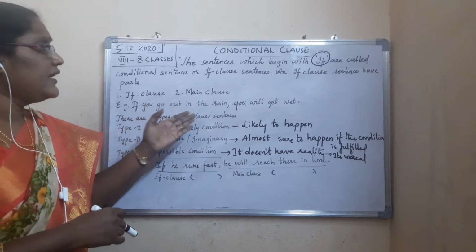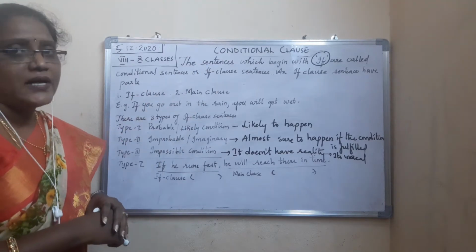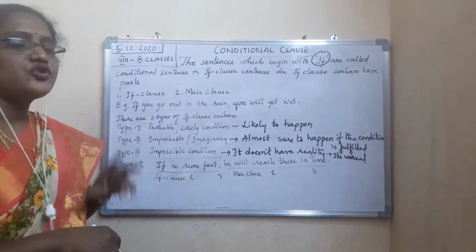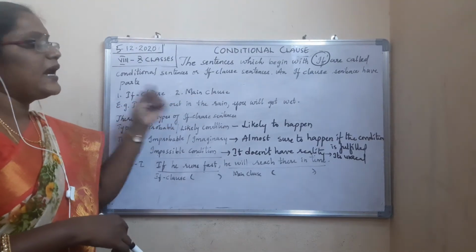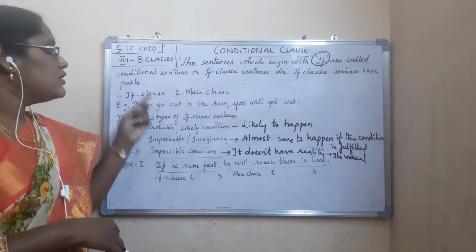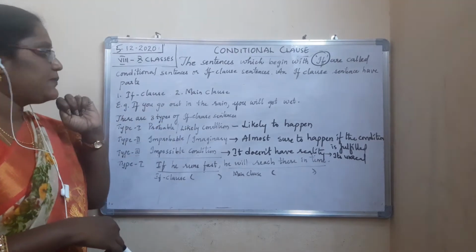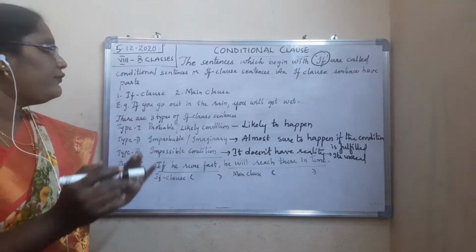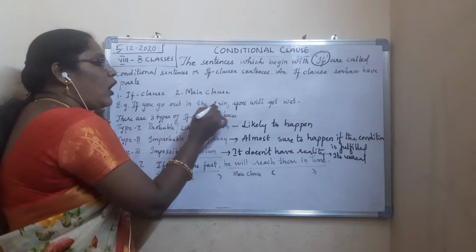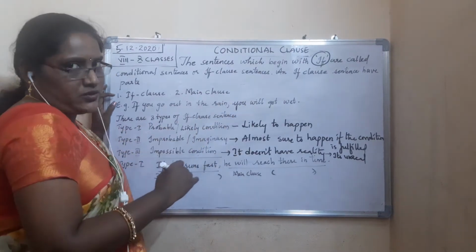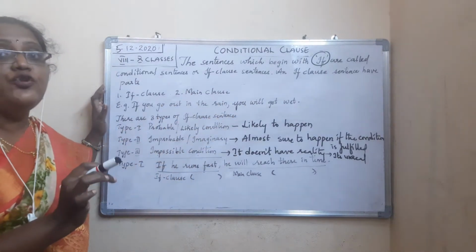Then an if clause sentence has two parts. How many parts does an if clause sentence have? Two parts. What are they? If clause part and main clause part. For example, if you take one example: if you go out in the rain, you will get wet.